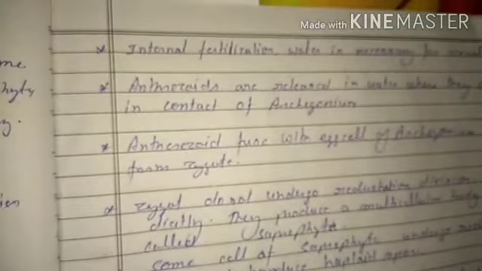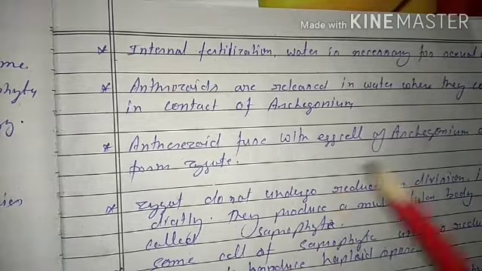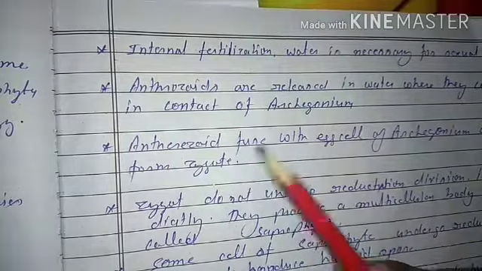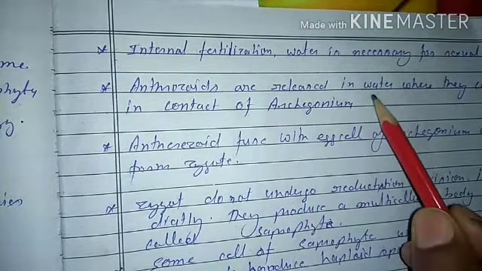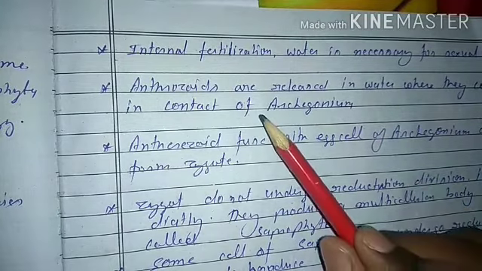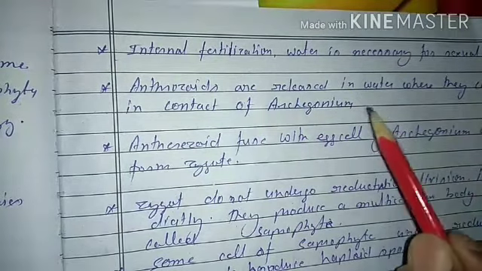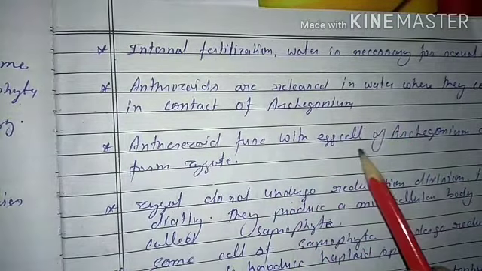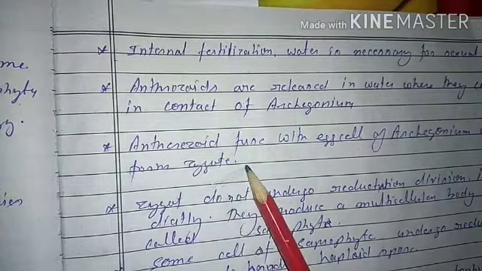Now we discuss the next portion. In bryophytes, fertilization is external and for fertilization, water is necessary. Antherozoids are the male gametes which are released in water. They come in contact with the archegonia. Antherozoids fuse with the egg cell of the archegonium and form a zygote.